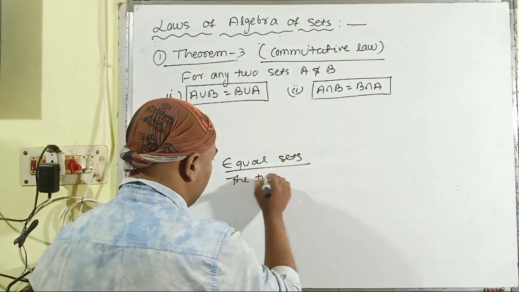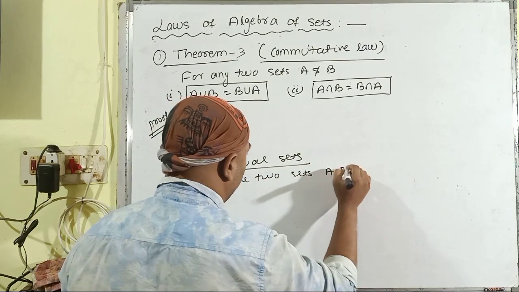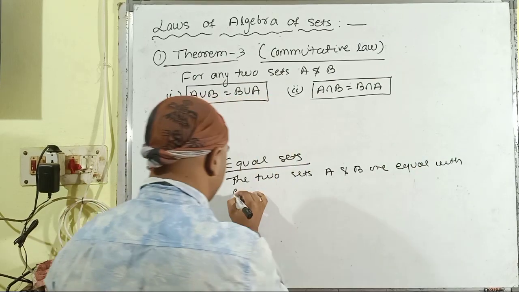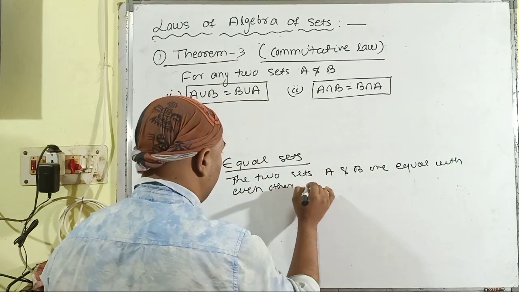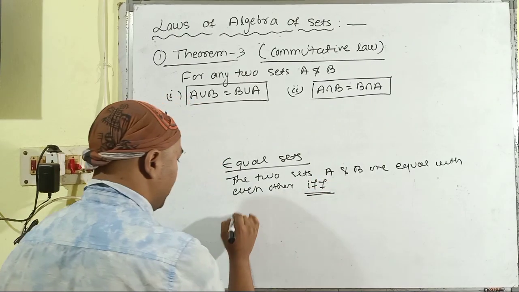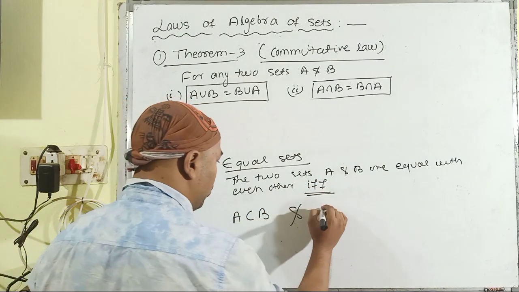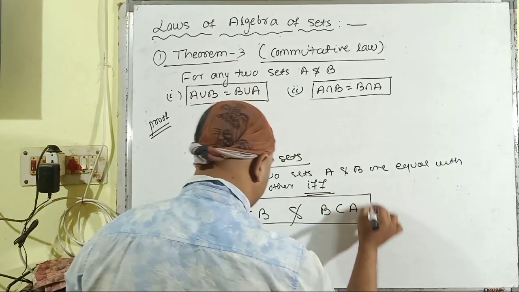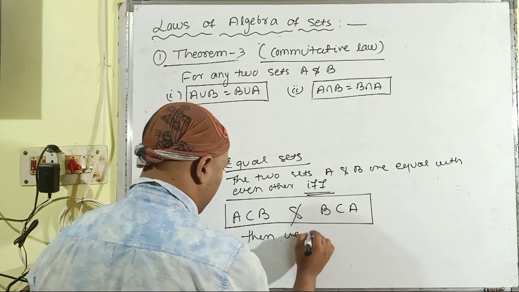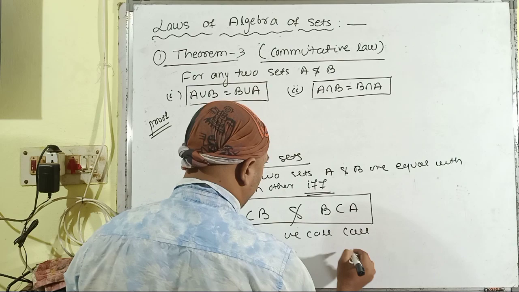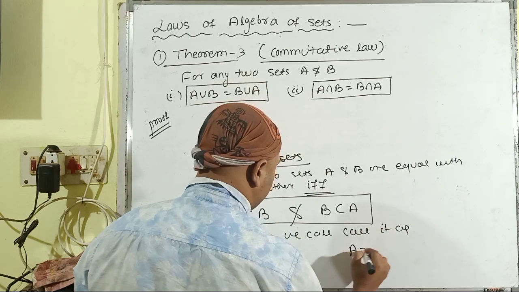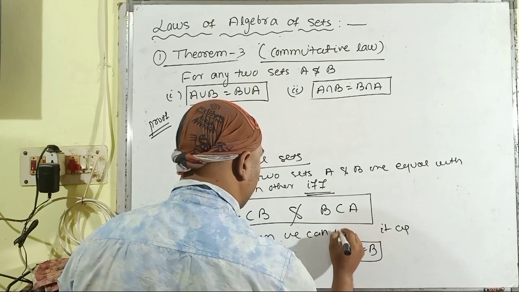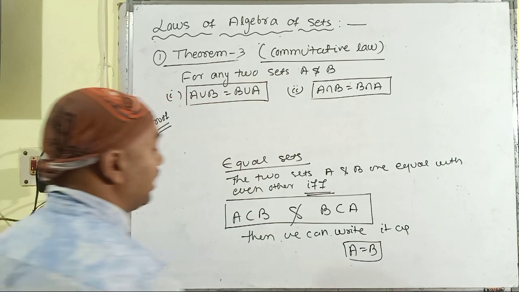The two sets A and B are equal with each other if and only if A is a subset of B and also B is a subset of A. If these two conditions are satisfied, then we can write A is equal to B.